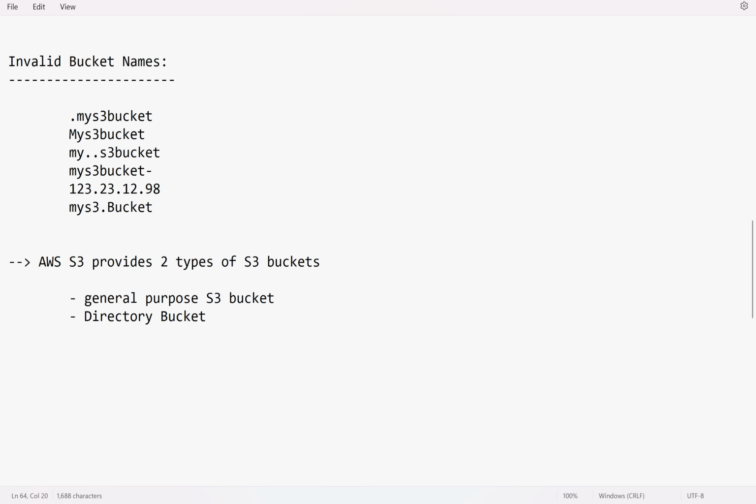What is the difference? In general purpose S3 buckets, we get all the features. We have a lot of features like static website hosting, replication rules, I mean, cross-region replication, right? And the lifecycle management. We have a lot of features, but the directory bucket doesn't have all these. Then what is the use? You can't even get the durability with the directory bucket.